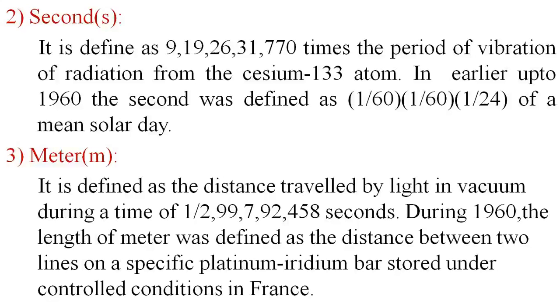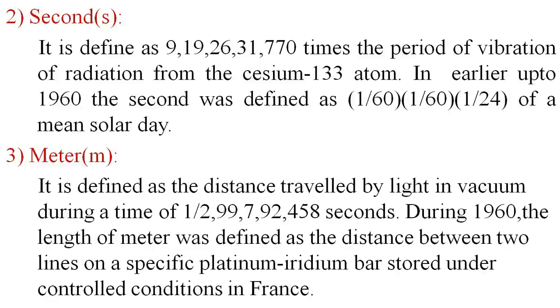Next is the length. This is the third basic measurement quantity, and its standard is the meter. It is defined as the distance traveled by light in vacuum during a time of 1/299,792,458 seconds. That is based on the speed of light, so you can get the distance or length traveled by light.